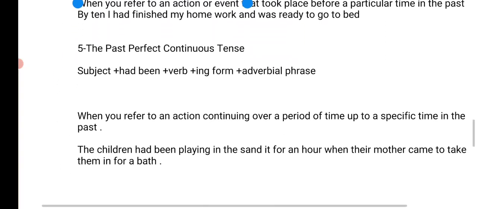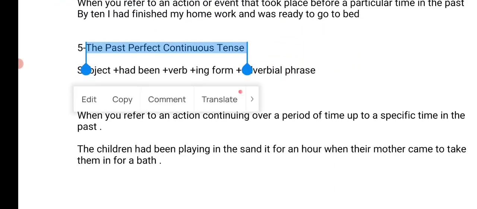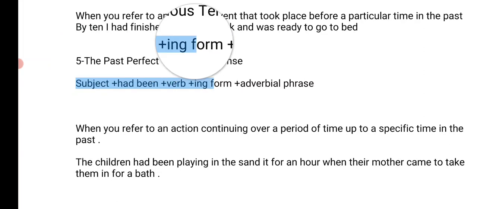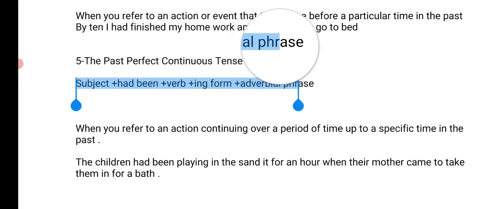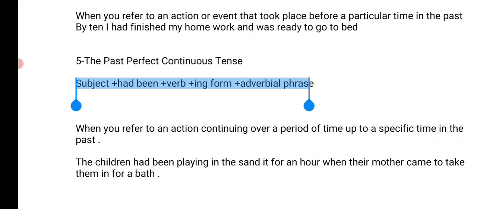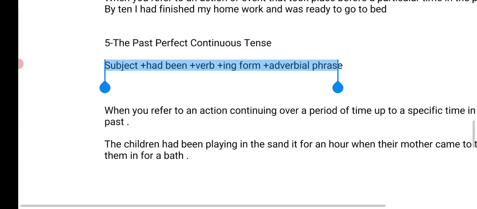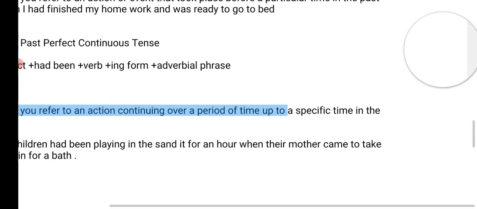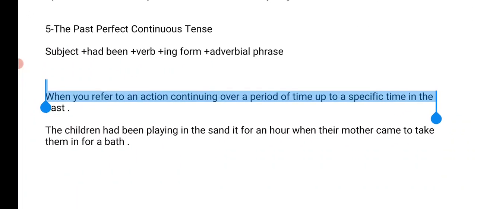Now let's have a look at the past perfect continuous tense. The construction is here: subject plus had been plus verb plus ing form plus adverbial phrase. So when do we use past perfect continuous tense? When you refer to an action continuing over a period of time up to a specific time in the past, right?